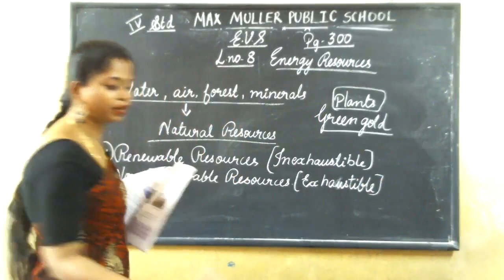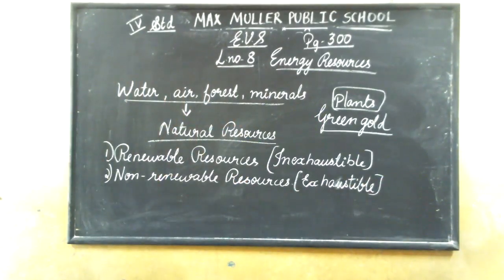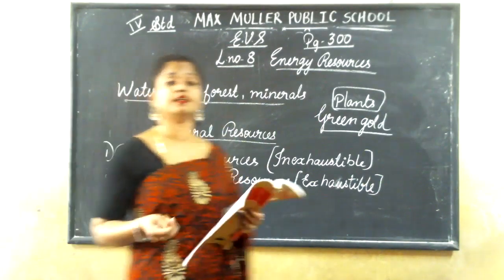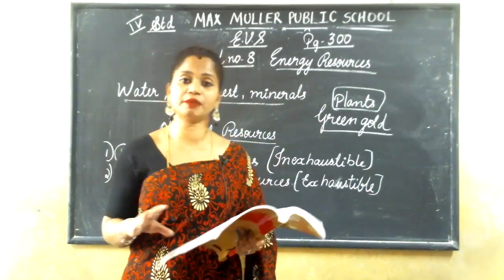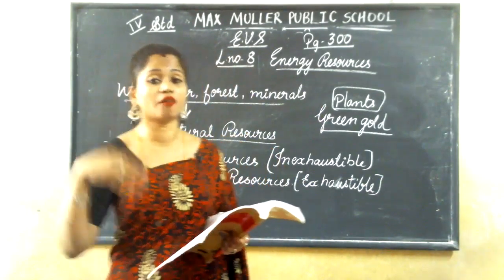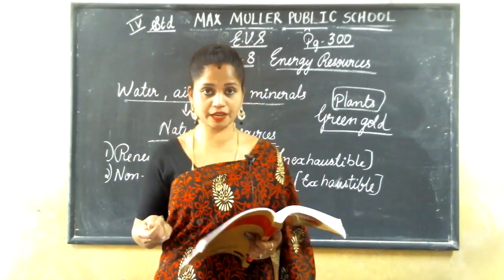Exhaustible means it can be over. Renewable means it is inexhaustible, it cannot be over. Non-renewable means it can be over. We can't use it again and again.